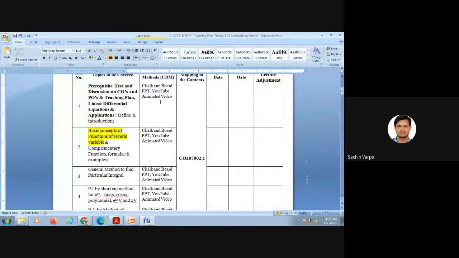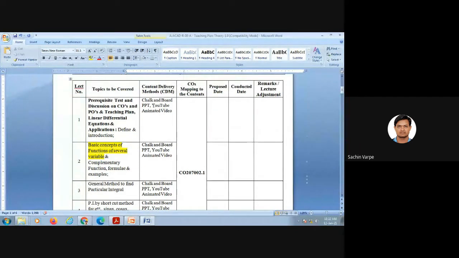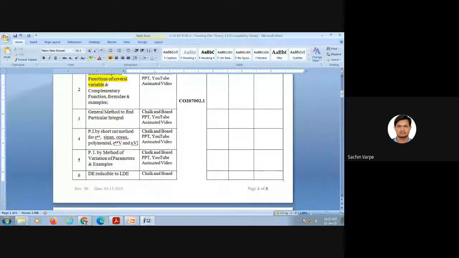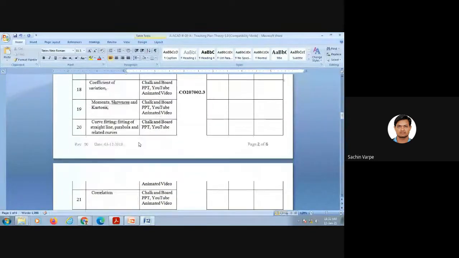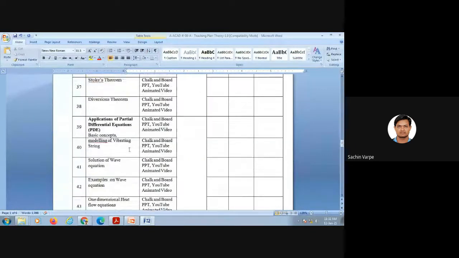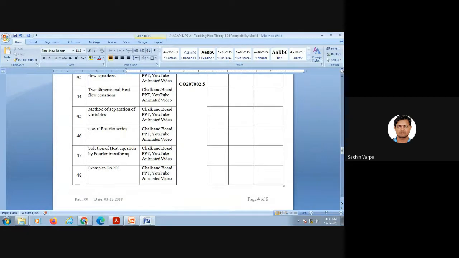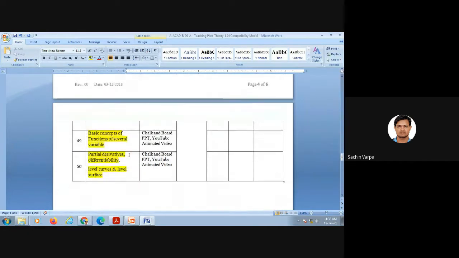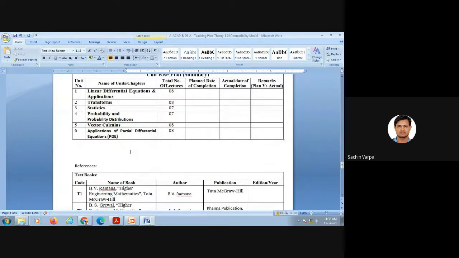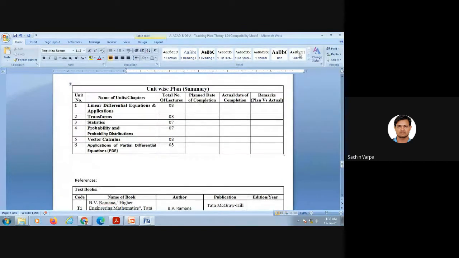And these are the methodologies. When we are physically there in college, we'll have these content delivery methodologies. So in 48 lectures, we'll try to discuss the whole syllabus. That is not actually possible, but we'll try. Six units are there. So let us move toward the syllabus.